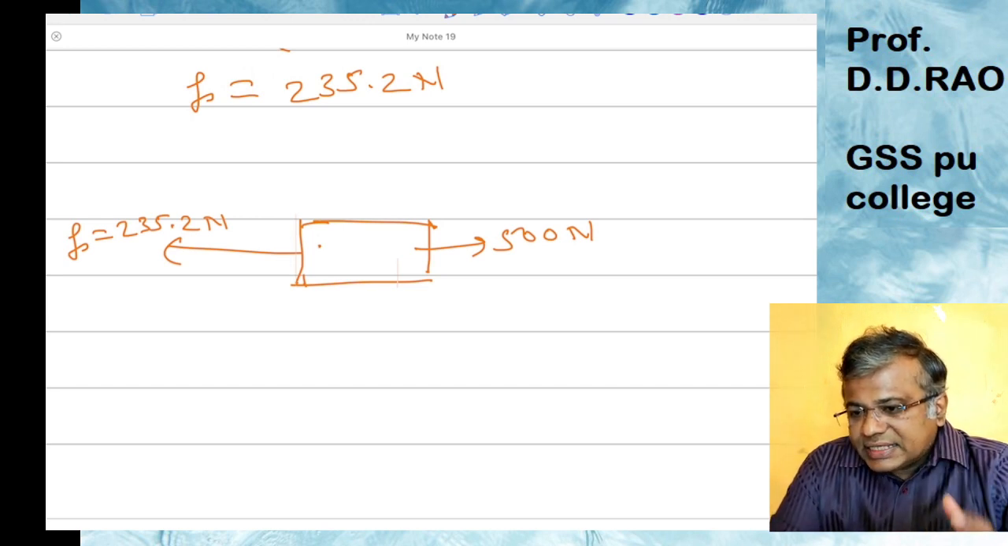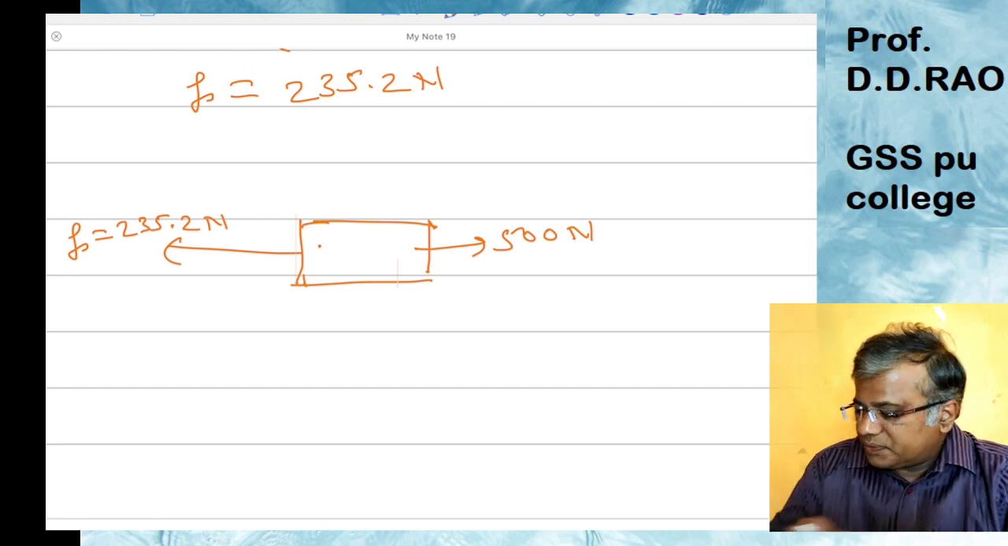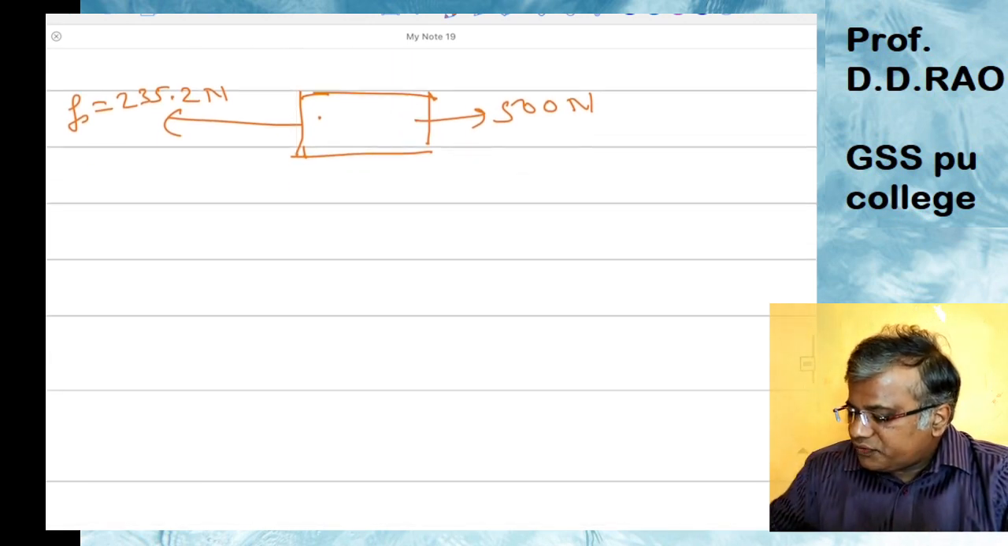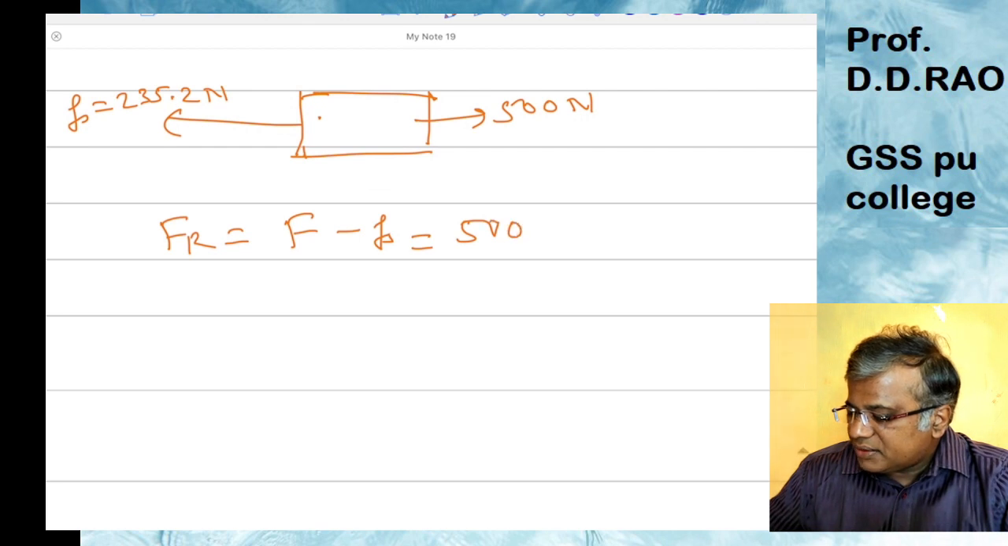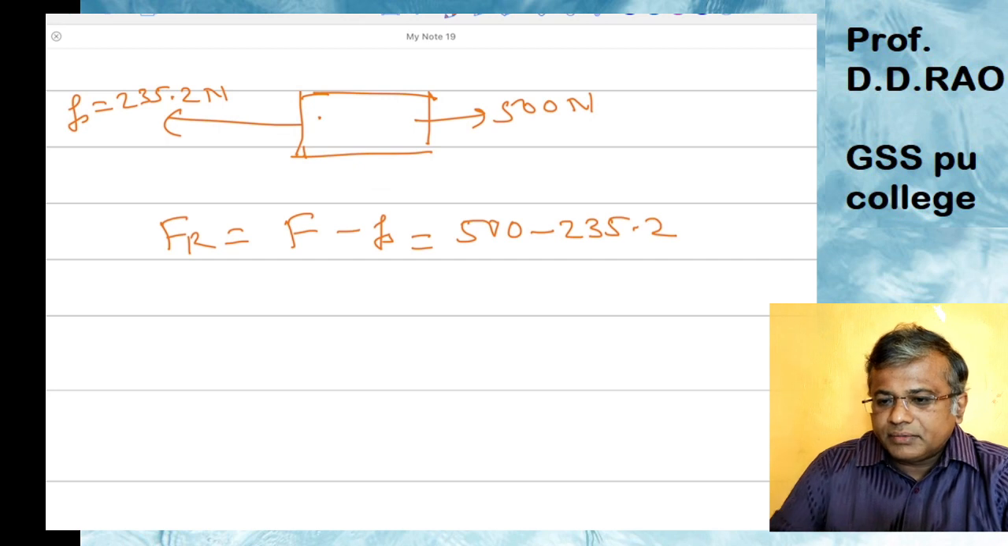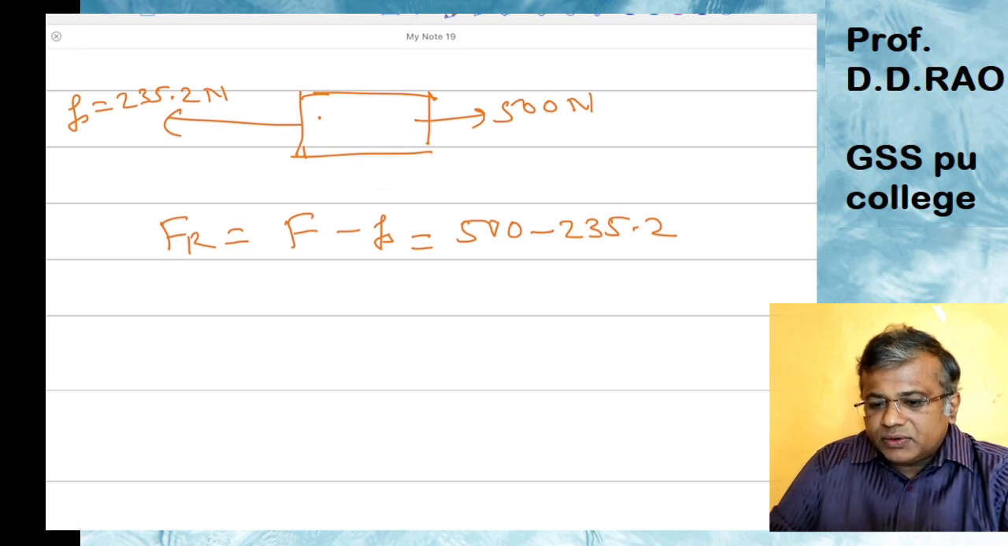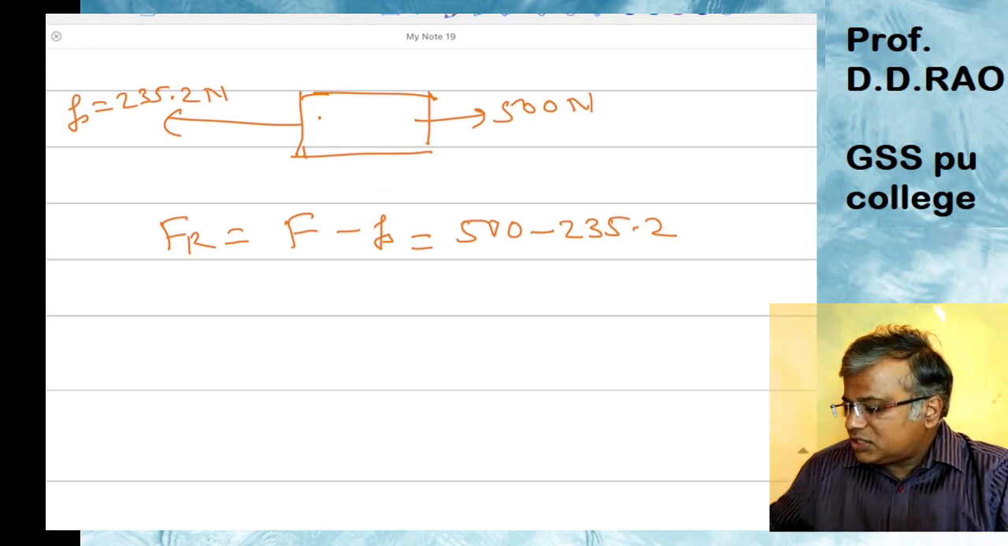So acceleration, when you calculate, you will have to find the resultant force. The resultant force Fr will be applied force minus the frictional force, which is 500 minus 235.2. When you do this calculation, 500 minus 235.2, you will get the answer 264.8.